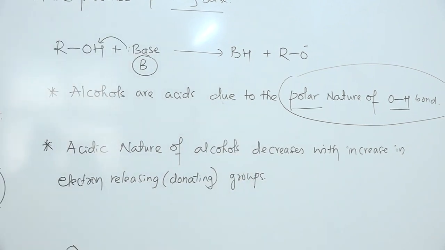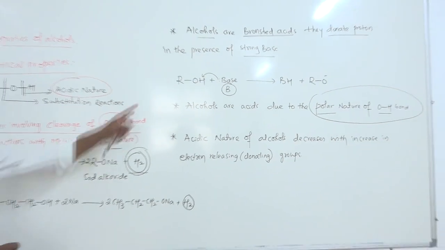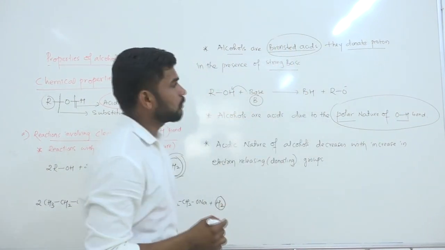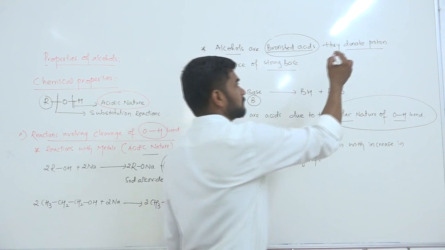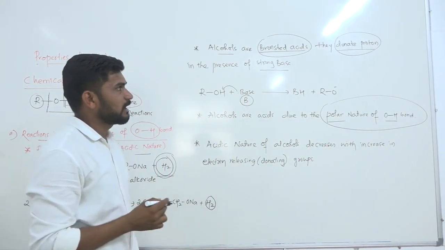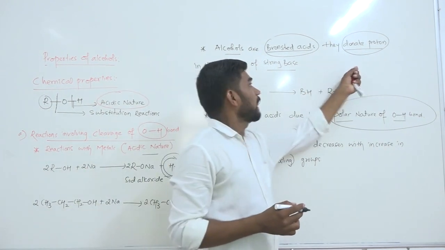See here, as I told you, alcohols are acidic in nature. And what kind of acids are these? Bronsted acids. Why are these called Bronsted acids? Because they donate protons, right?